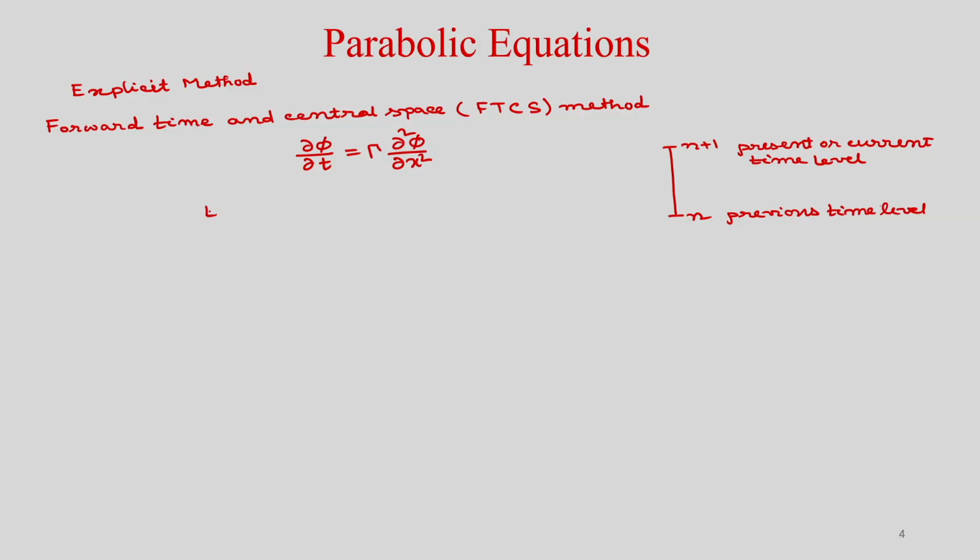So, delta t is nothing but the time at n plus 1 minus the time at n, where t represents time.